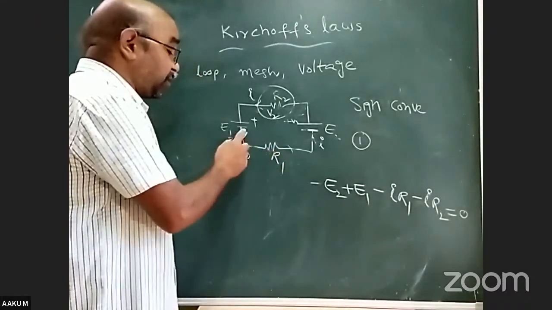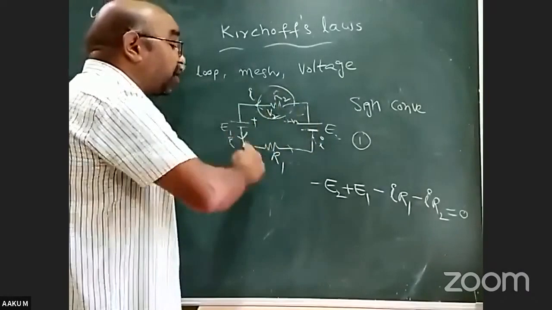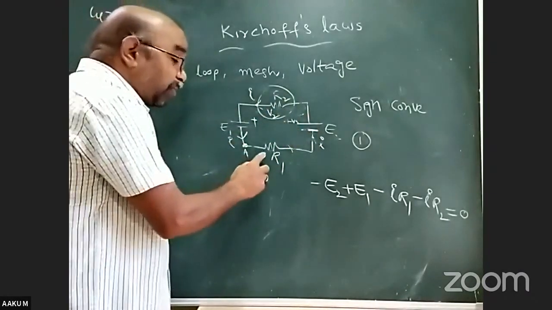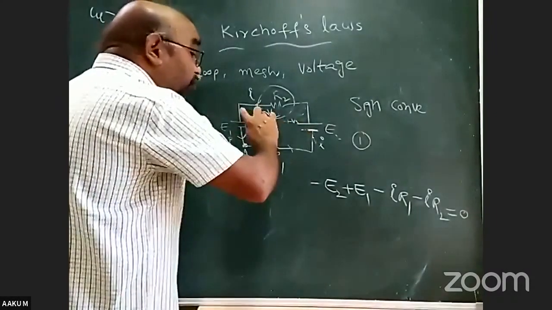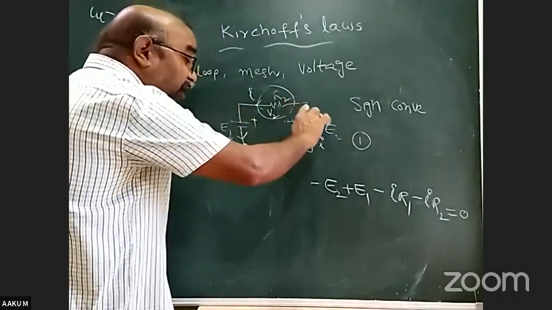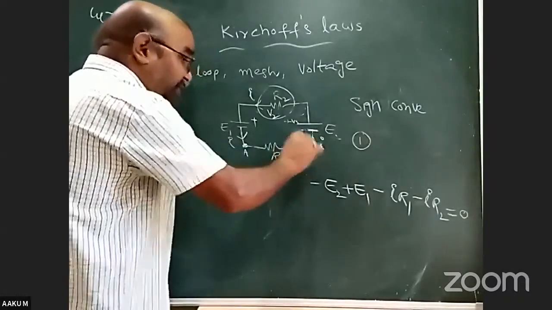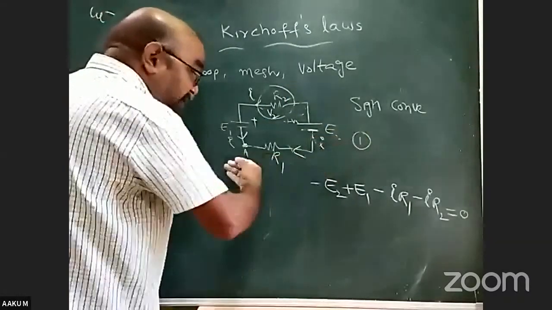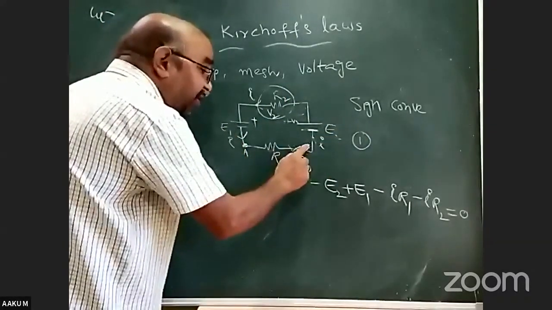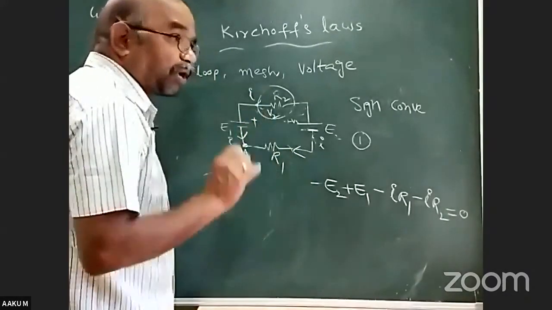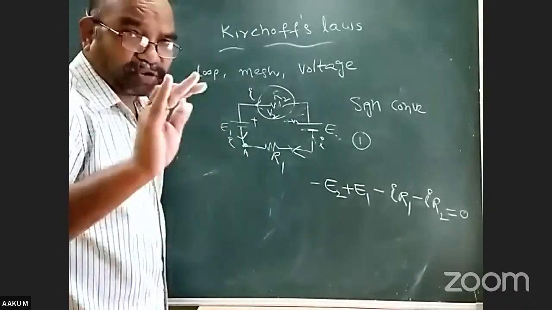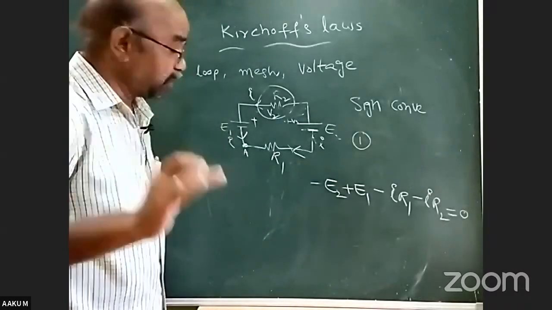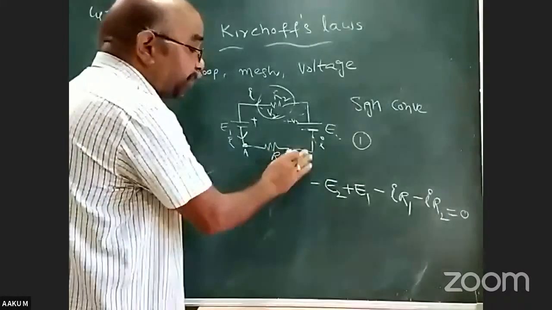Current into resistance. You are traveling in the direction of current only, so minus IR1. Of course, if you travel opposite to the current direction, the potential drop must be taken as positive. That must be taken into consideration. So this is the way.